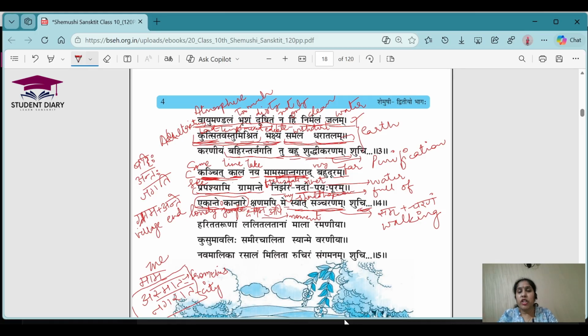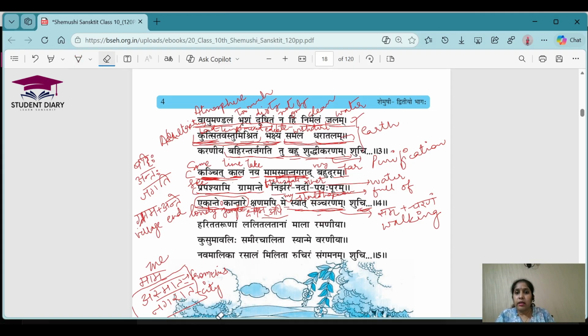So I am telling you that visheshan and visheshya are very important. It's one of the important exercises which is asked in the exam. So always remember all these things. And more grammatical parts I will keep on telling as we move ahead. Understood? So whatever details I'm telling you for the time being, please note them down. Okay, so now let's go for the next shloka. I hope everyone has written the meaning still here.